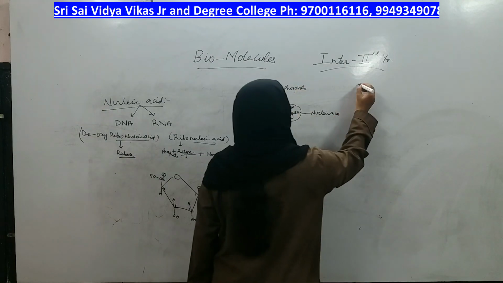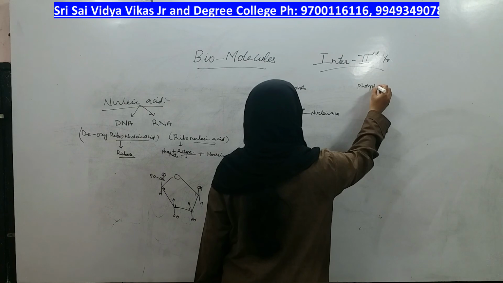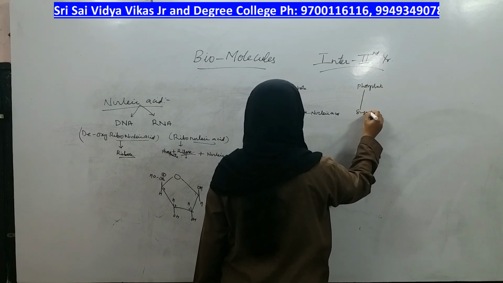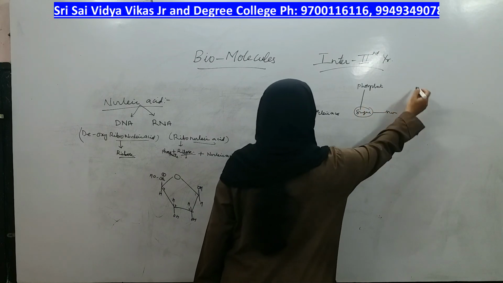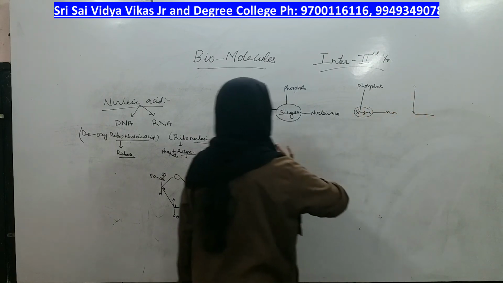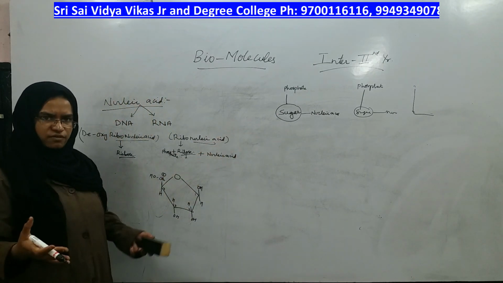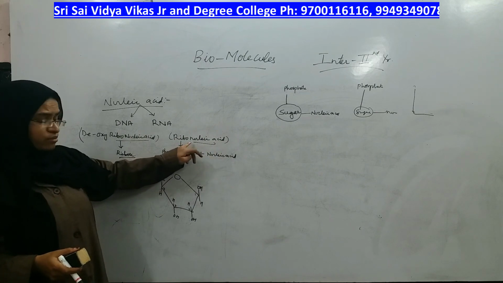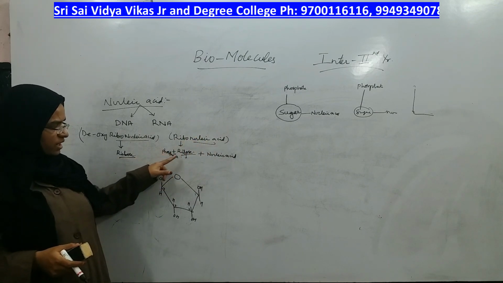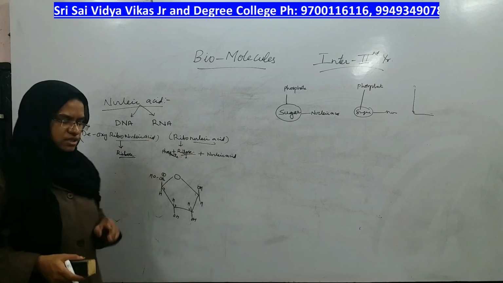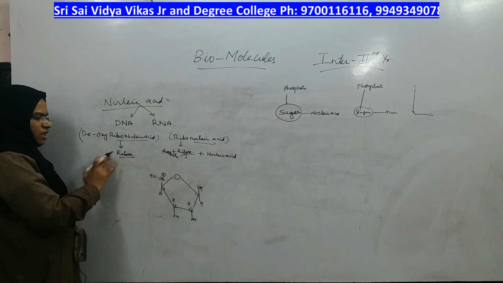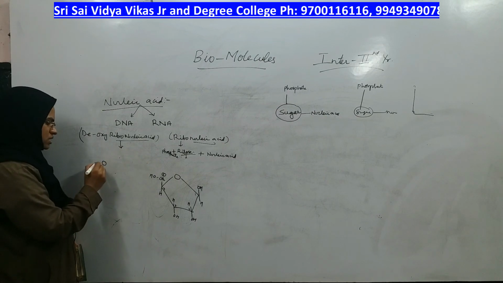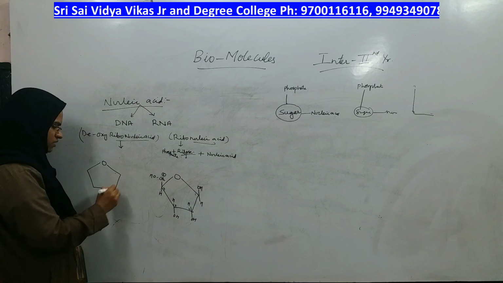Same way, phosphate, sugar, nucleic acid. Same way, another phosphate, sugar, nucleic acid. So many will be connected with each other to form a long chain. So this is the structure of ribonucleic acid, in which phosphate, ribose and nucleic acid are there. In DNA, what will be there? Instead of ribose, you will see deoxyribose. What is the difference between them?